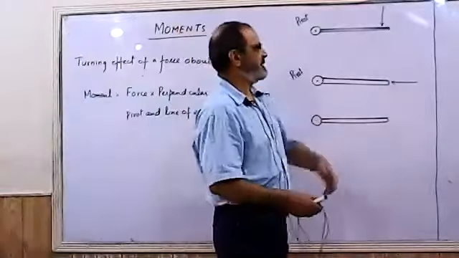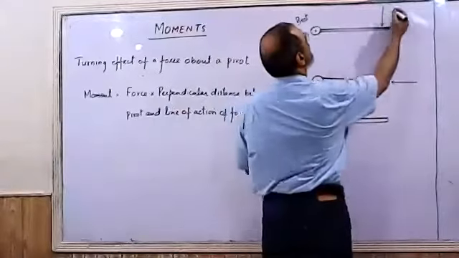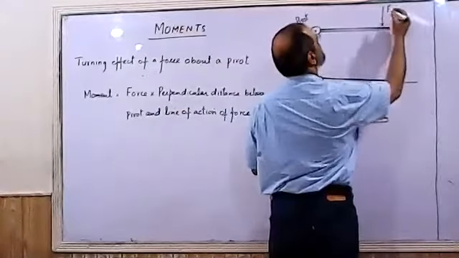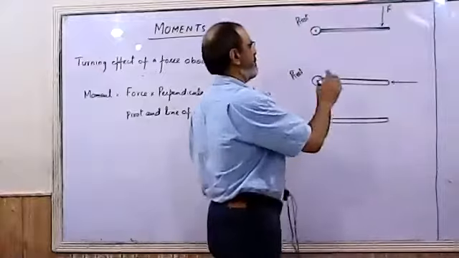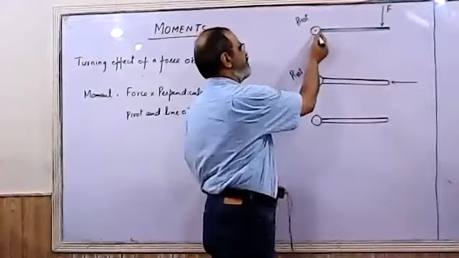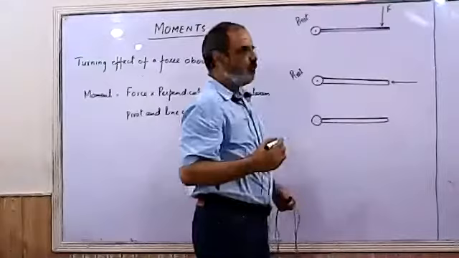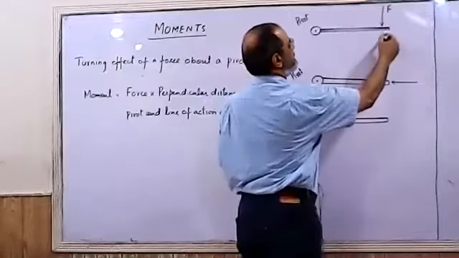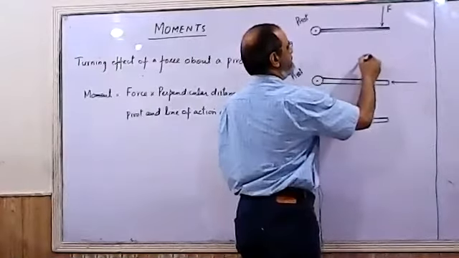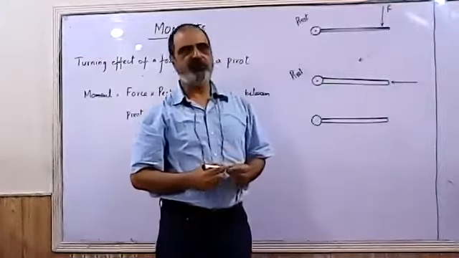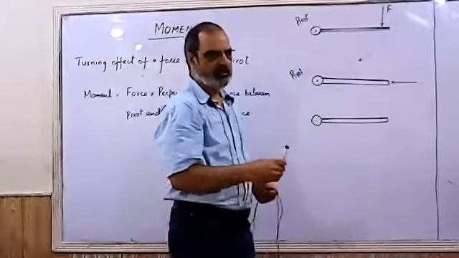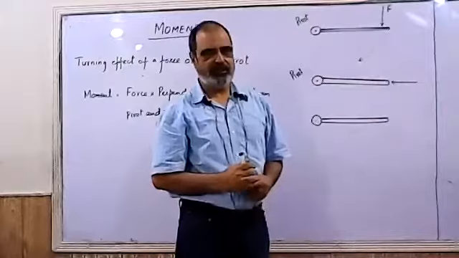Like in this case, if I apply a force at this point downward on a rod which can rotate about this pivot, we know it will rotate in this direction. If it is a door, it will rotate in a clockwise direction.